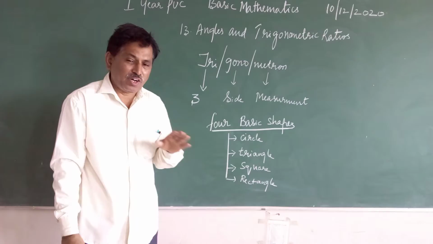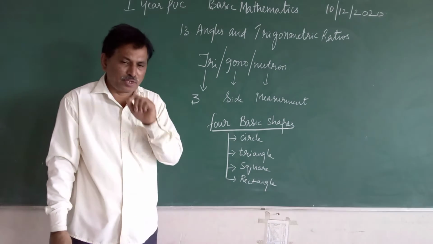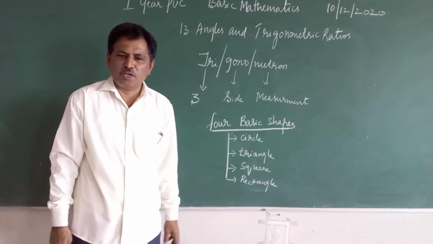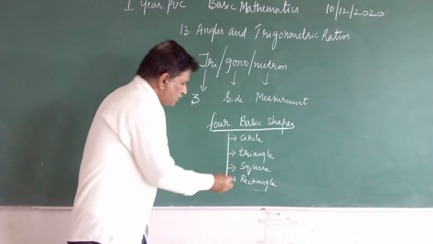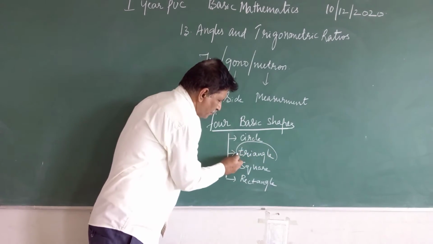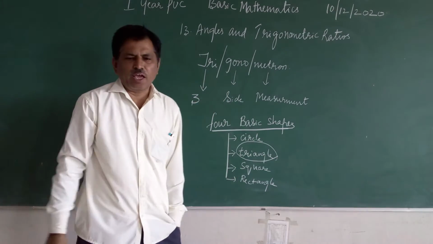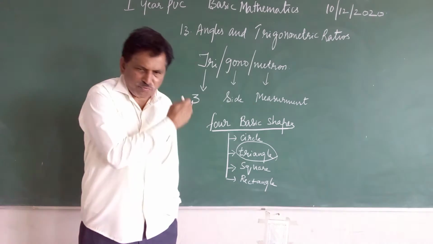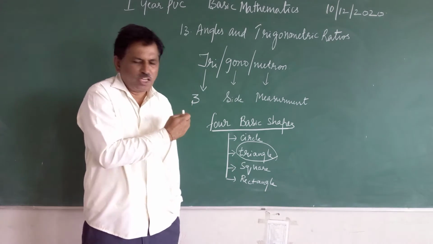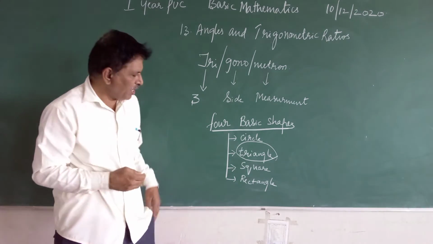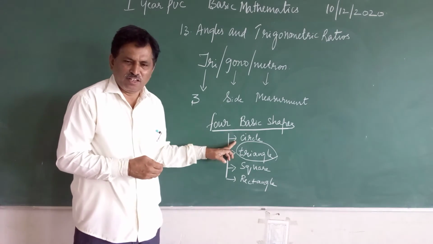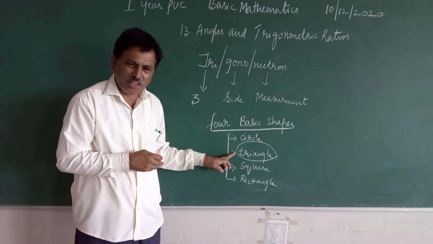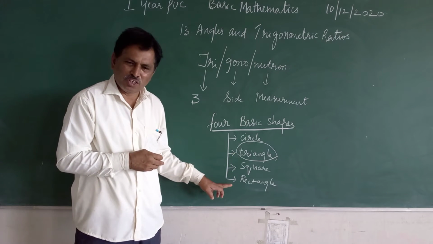Okay, so four fundamental mathematical operations, and these are the four fundamental shapes. Now when we speak about the triangle, we know that triangle is one of the fundamental shapes. Of course, I am going out of the syllabus, because as a student one has to know the definition of a circle. Already you learned in high school. You should know what is a triangle, what is a square, what is a rectangle.